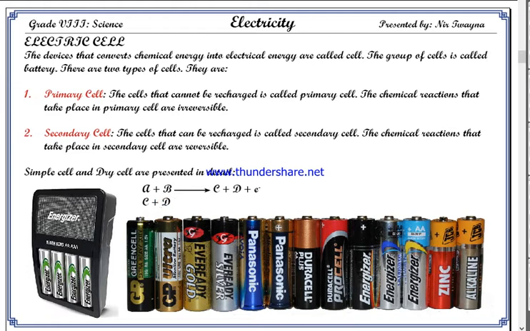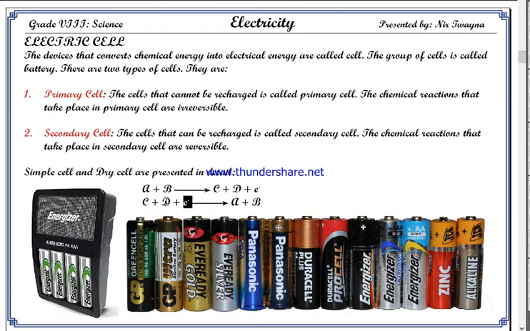However, by supplying this C plus D with electrons, if you can recover A plus B, then it is rechargeable, because by supplying electrons, meaning by supplying electricity, you are able to reverse this reaction.